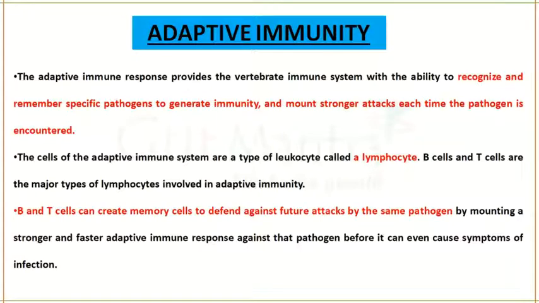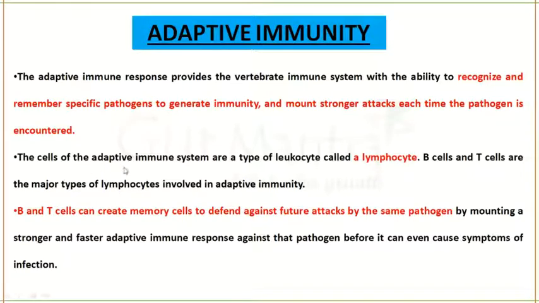When the pathogen enters the body for the second time, a stronger attack will be there on the pathogen. The ability to recognize and remember specific pathogens to generate immunity and mount stronger attacks each time the pathogen is encountered is called adaptive immunity.